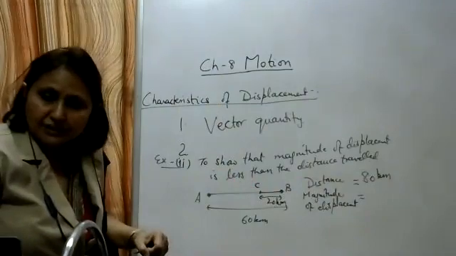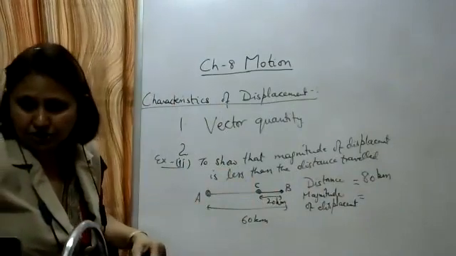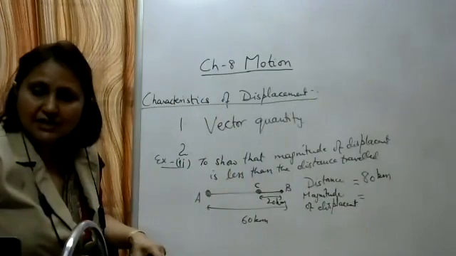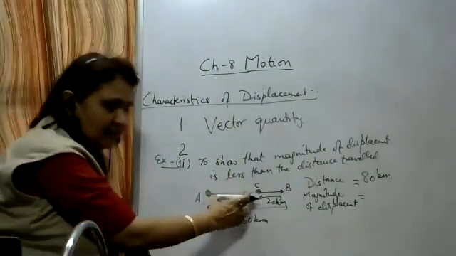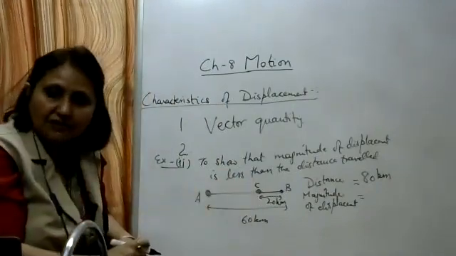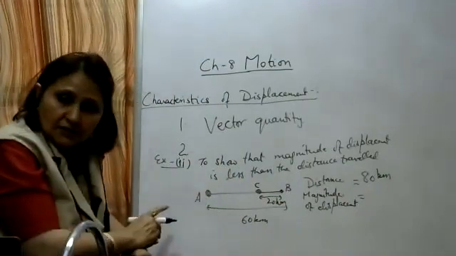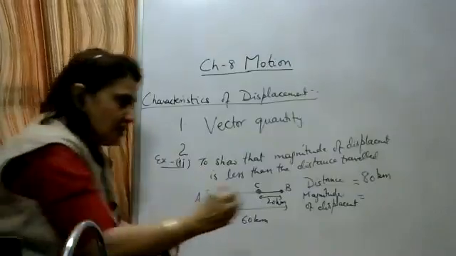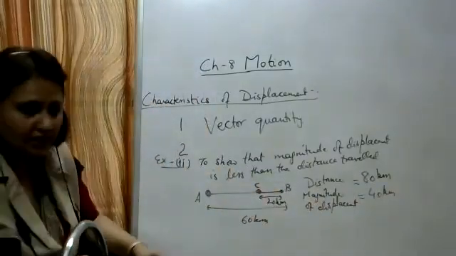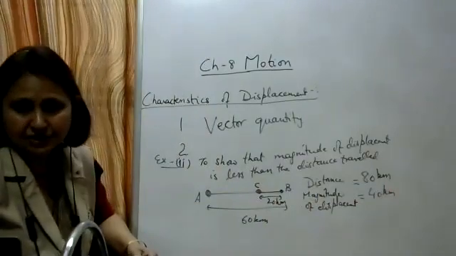What is the magnitude of the displacement? A is the initial position. C is the final position. The shortest distance between the initial and the final position, that is this AC length. This shortest distance, that is the AC length, we'll call it the magnitude of displacement. And how much is it? 40 kilometers. So here the magnitude of displacement is 40 kilometers. So what do you see here in this example? The magnitude of displacement is less than the distance traveled.